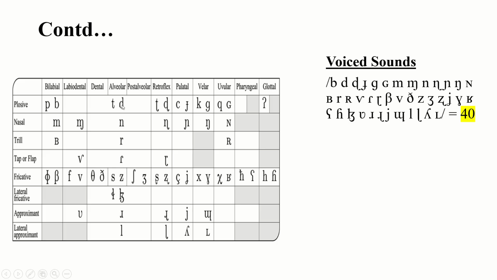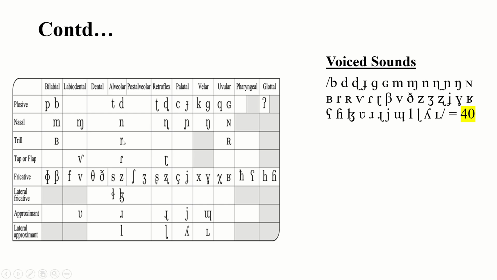Look at ta, da. Ta is given on the left hand side, so it is voiceless. Da is given on the right hand side, so it is voiced. In the same way, this ma is given on the right hand side, so it is voiced. And this sound, which is not found in the English language, is also given on the right hand side, so it is also voiced.